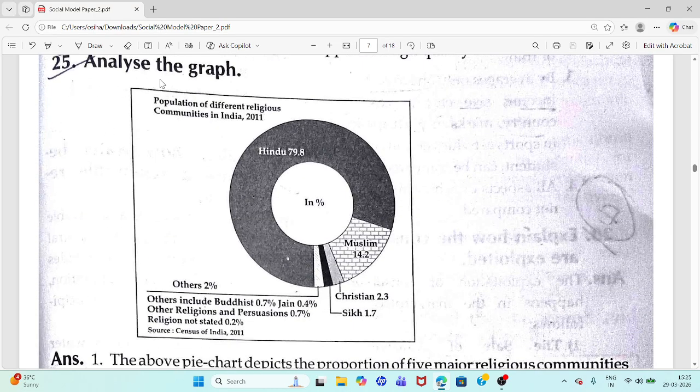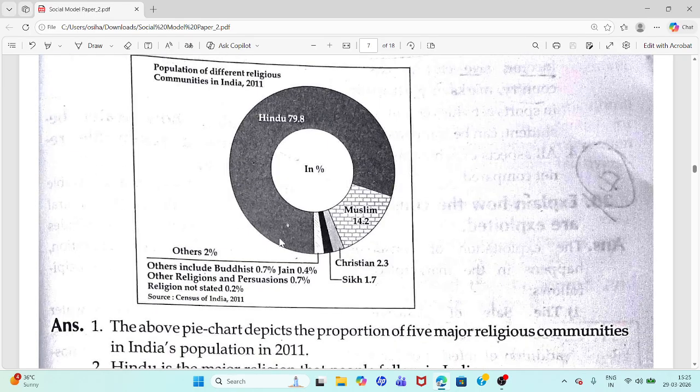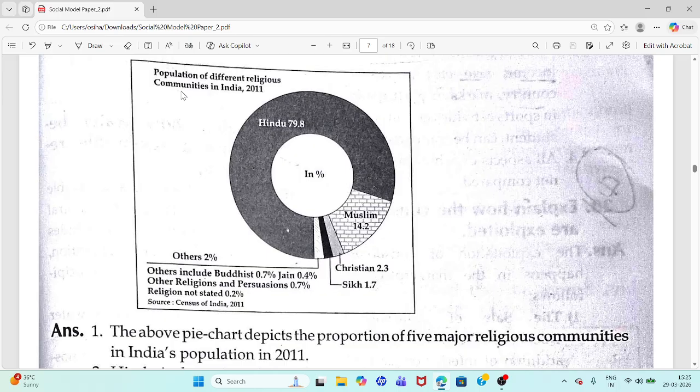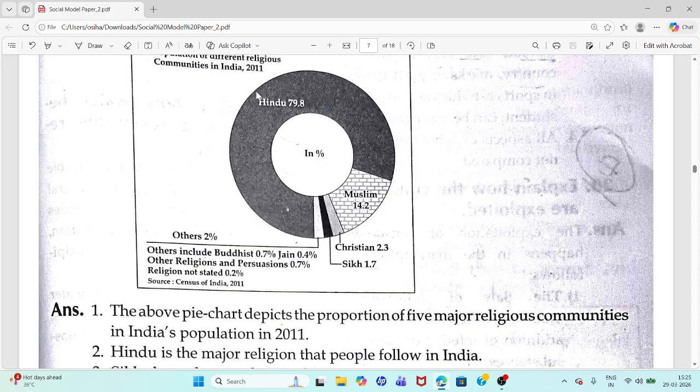Question 25. Analyze the graph. We have to analyze this graph. So, this is a pie chart. This pie chart is about population of different religious communities in India, 2011.